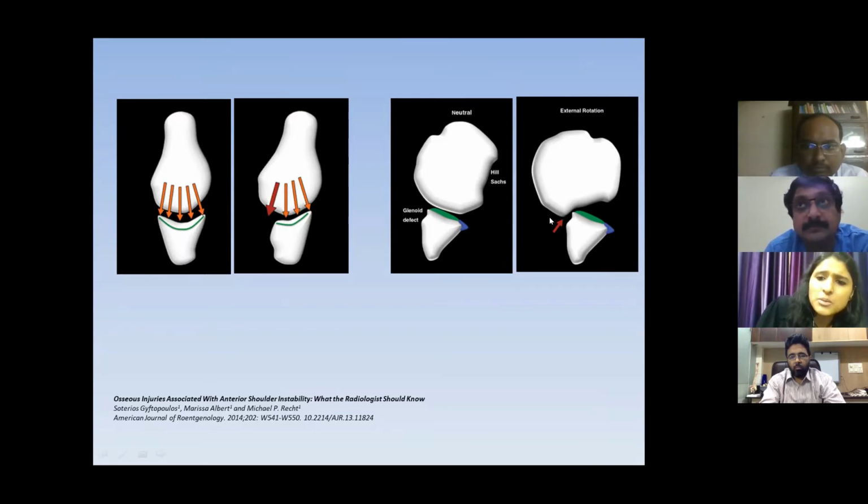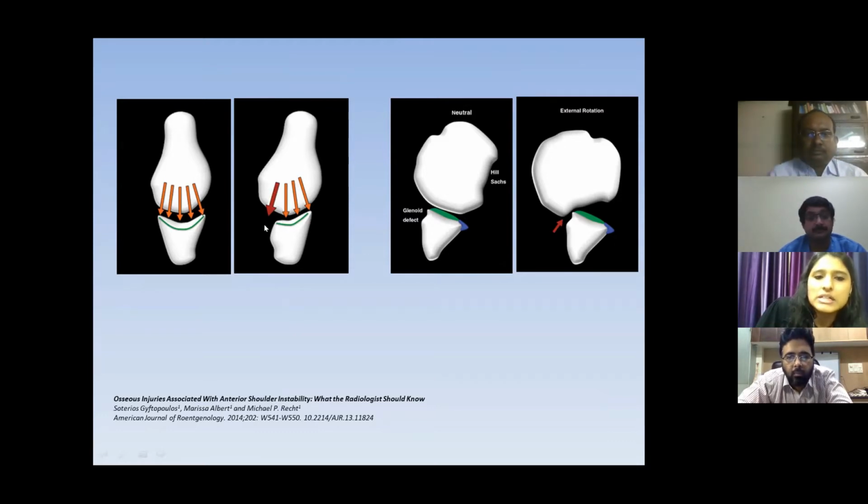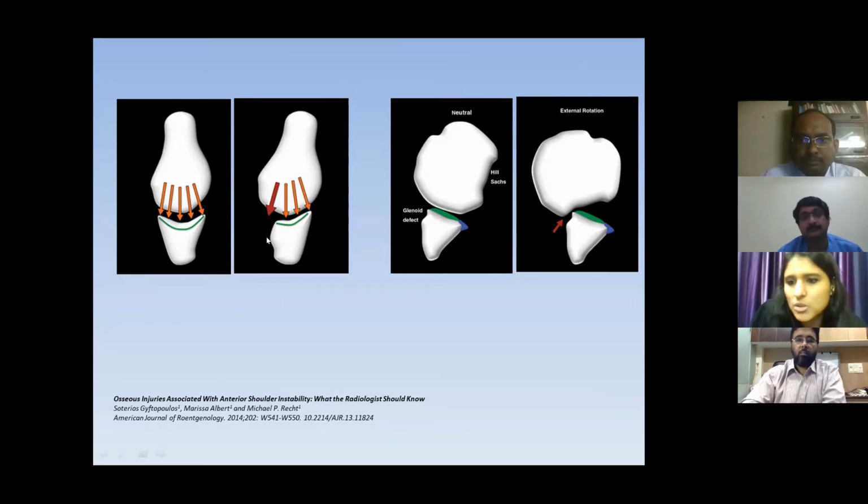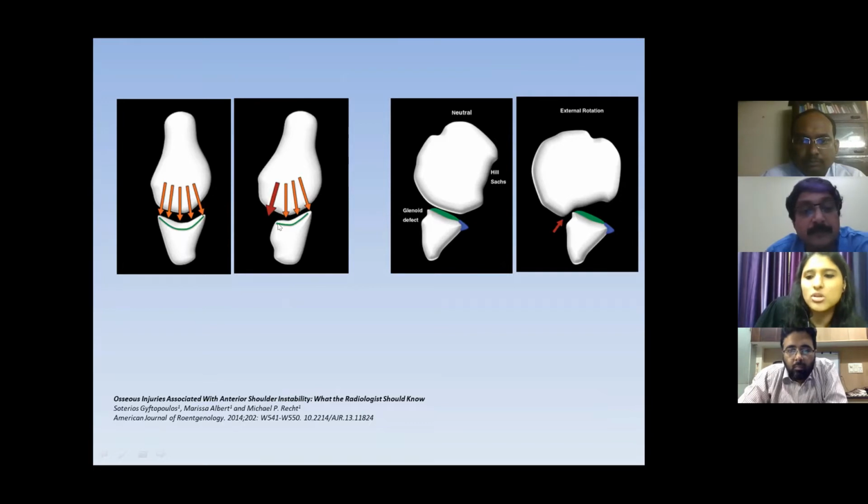And when the patient tries to internally rotate the humerus, rotate his shoulder back, he would not be able to do so. Hence, it's important to know whether the Hill-Sachs is engaging or not, and how much bone loss is there in the glenoid. So now Dr. Sahu would explain the methods to calculate the glenoid bone loss.